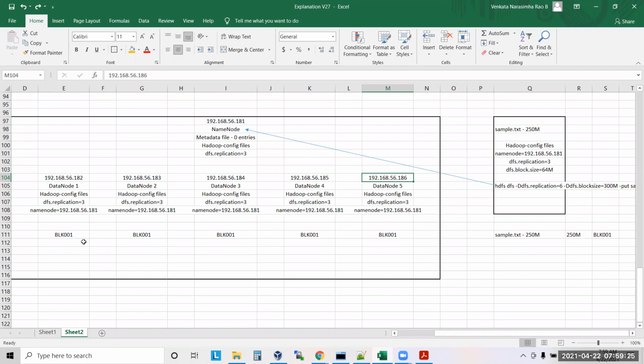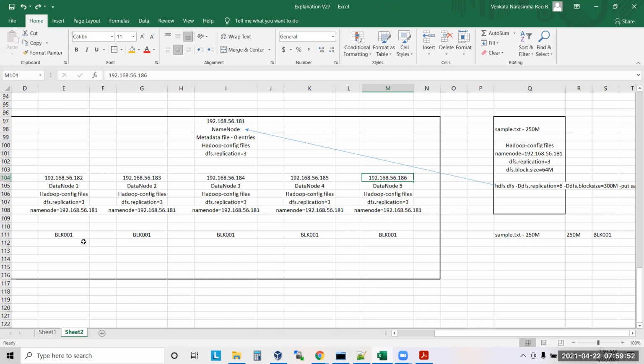What is the next run? If you rerun that same command with replication equal to 6, then it will replicate. I will not rerun this command actually. Maybe it may ask, since in the morning you ran this, if you wanted to do so, or else it won't ask anything.